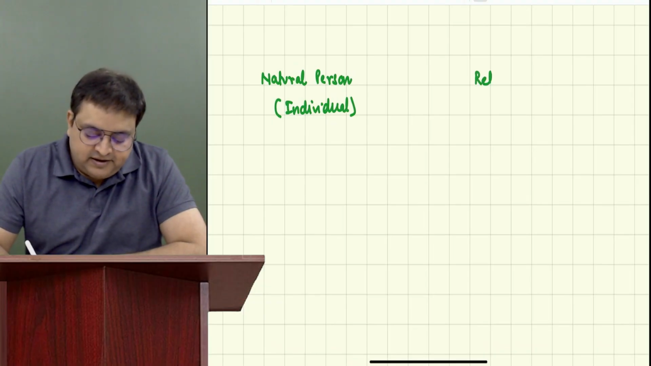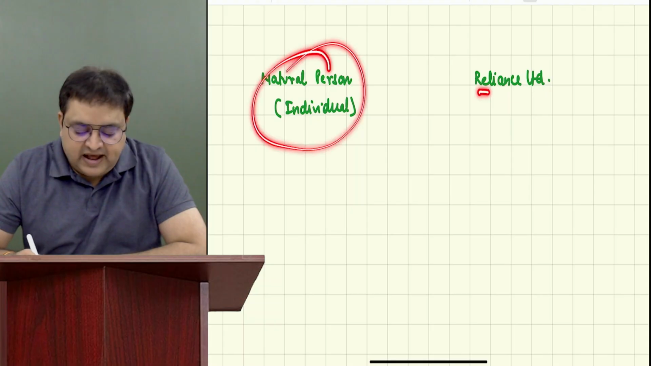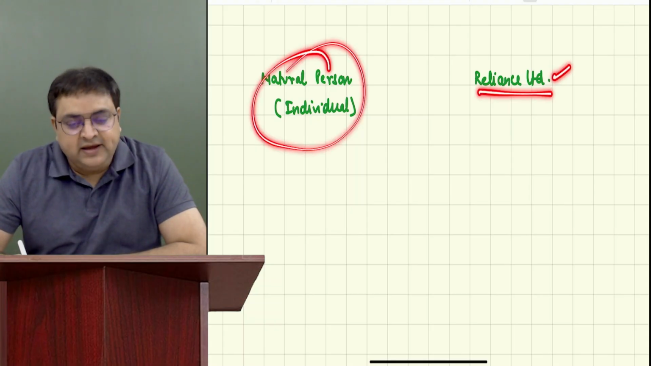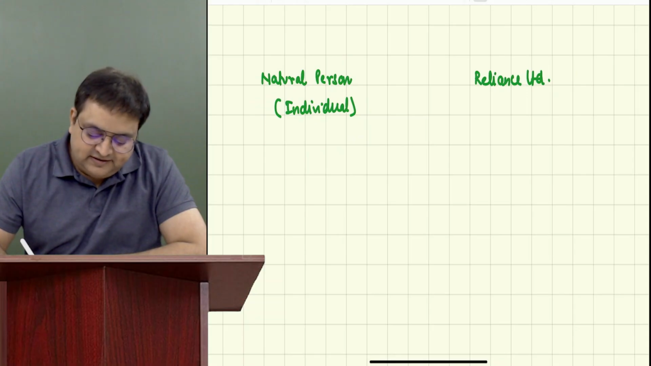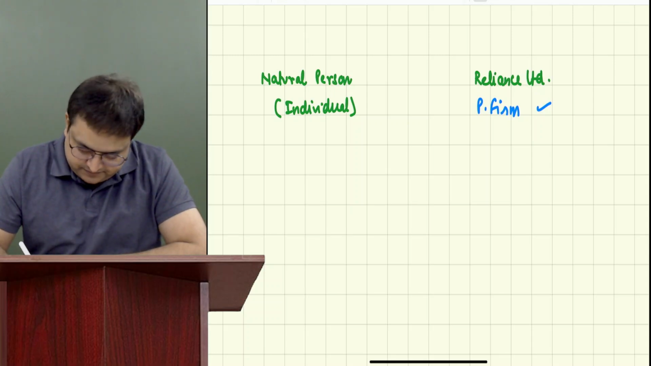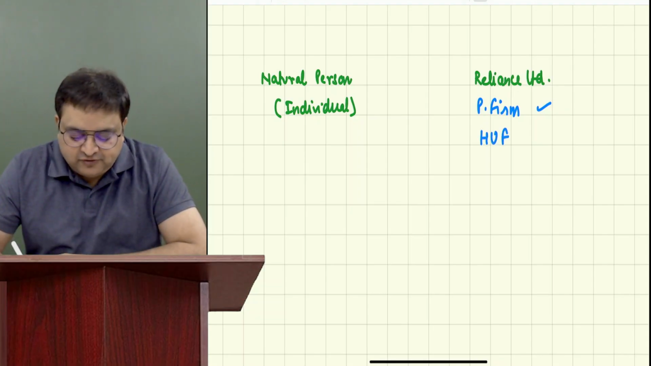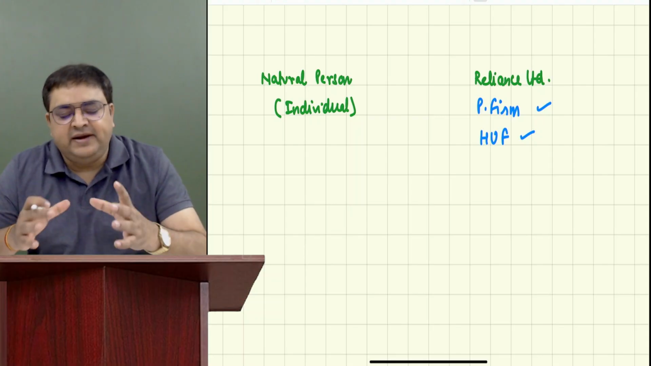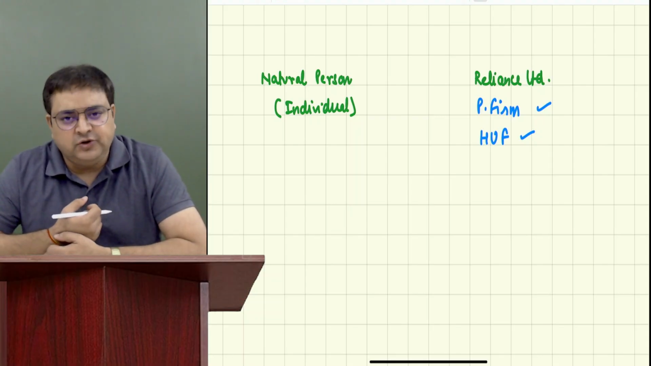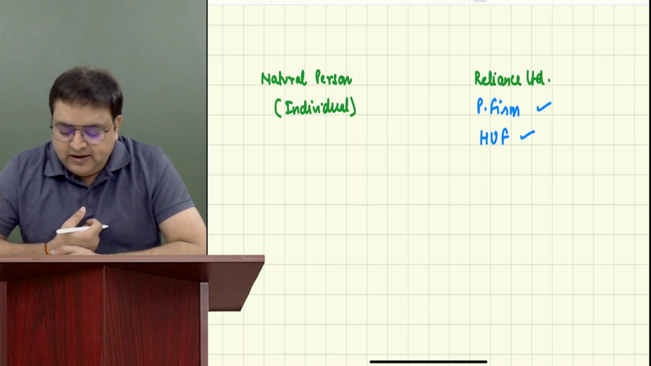Let's say Reliance Limited is also earning income. Yes or no? Yes, sir. These are not natural persons. Reliance Limited is also earning income. Okay. Let's say there is a partnership firm. They are also earning income. Let's say there is a Hindu undivided family. I'll talk more about HUF later. HUF is a family business, and the family is earning income. Have you all heard about this word HUF? Yes, sir. HUF is earning income.